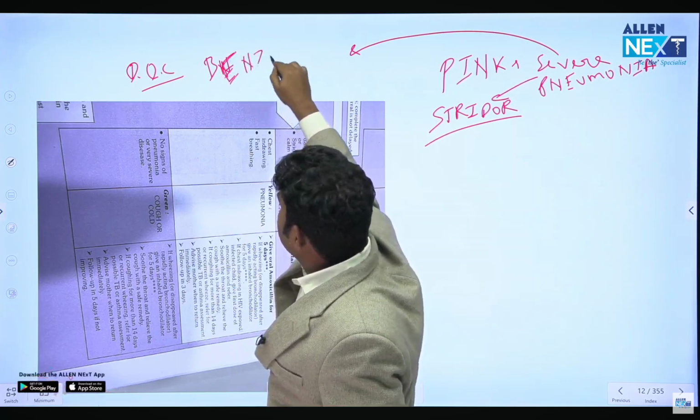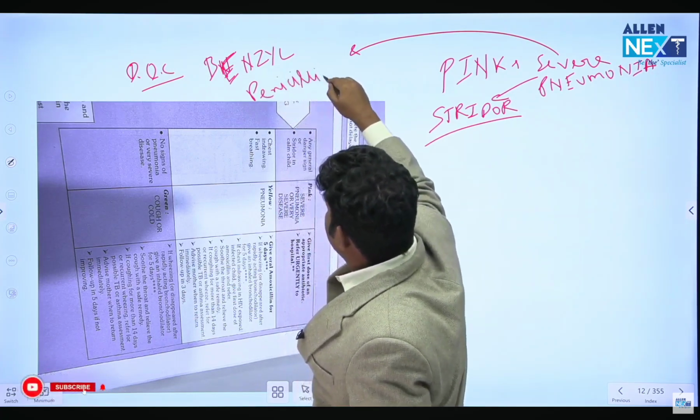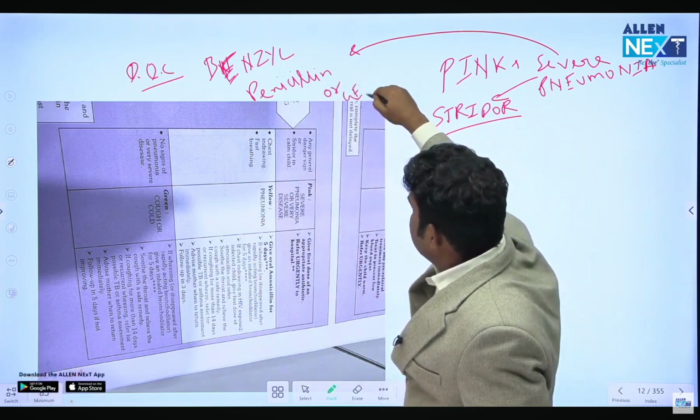Along with benzyl penicillin, because some patients can be allergic to penicillin, it can lead to anaphylactic shock also. So along with benzyl penicillin, the second drug which we give is gentamicin.